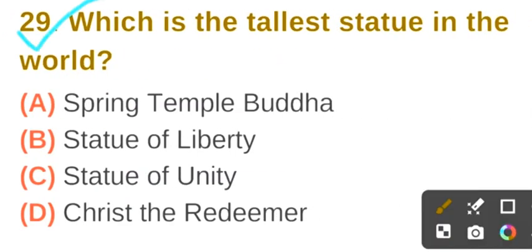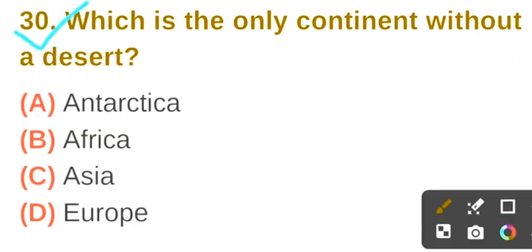Question number 29. Which is the tallest statue in the world? The correct answer is option C, Statue of Unity. Question number 30. Which is the only continent without a desert? The correct answer is option D, Europe.